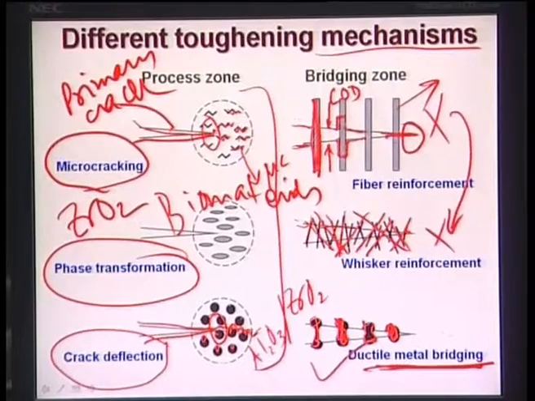So the more the stress field, the more the elongation or plastic flow, and ultimately the crack will be completely closed by a ductile metal. An example of this ductile metal is hydroxyapatite-silver. Silver is a metal, hydroxyapatite is a ceramic. So the addition of the silver is motivated by the fact that at the crack tip in the hydroxyapatite, silver particles will undergo plastic deformation, they will flow and they will take part in the ductile metal bridging.